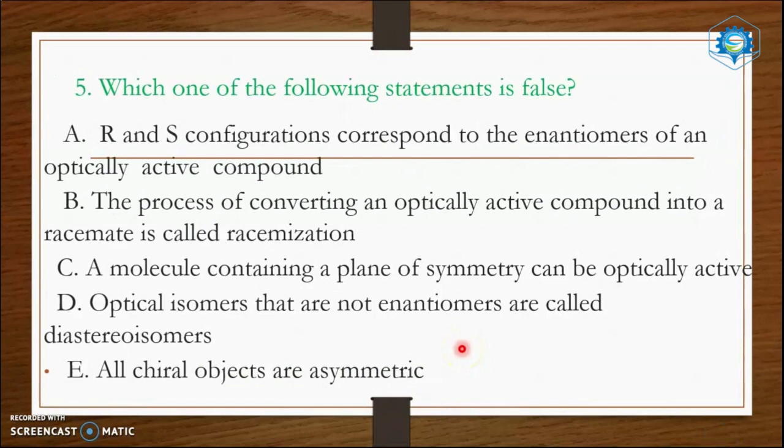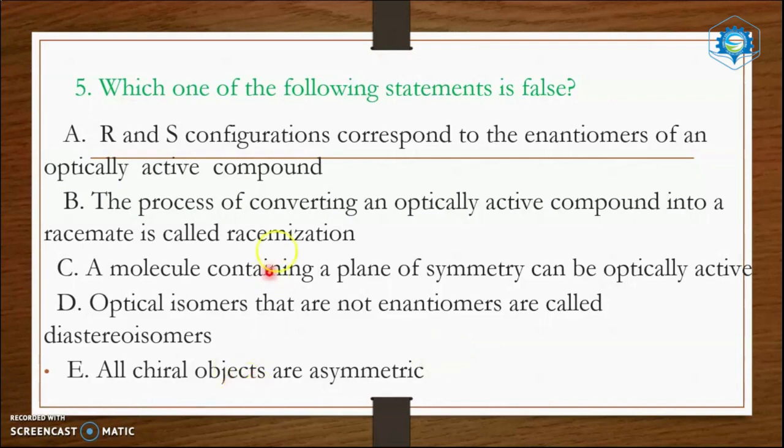Which one of the following statements is false? A. R and S configuration corresponds to enantiomers of an optically active compound. B. The process of converting an optically active compound into racemate is called racemization. C. A molecule containing plane of symmetry can be optically active. D. The optical isomers that are not enantiomers are called diastereoisomers. E. All chiral objects are asymmetric.